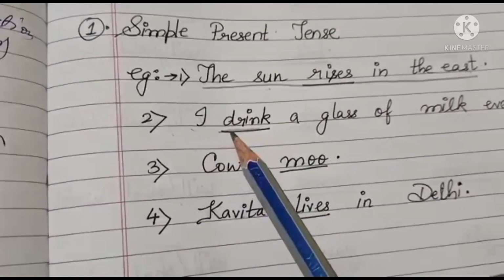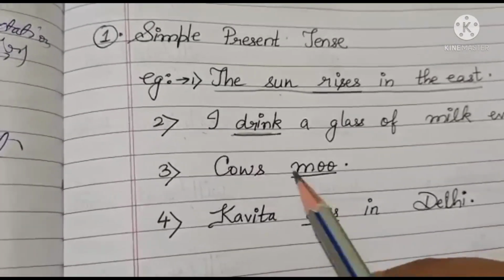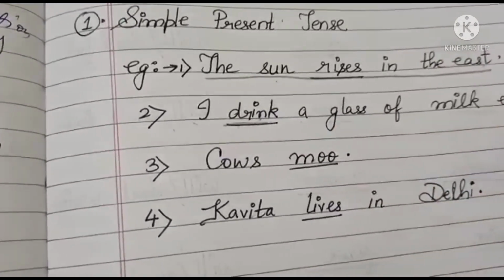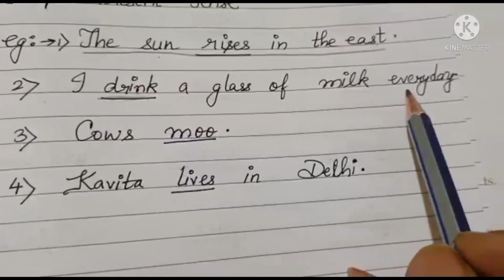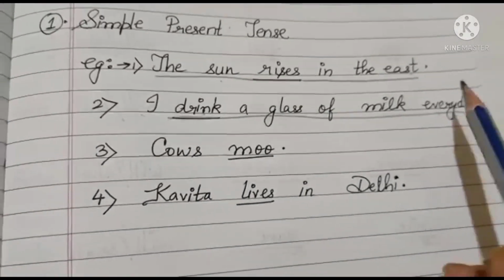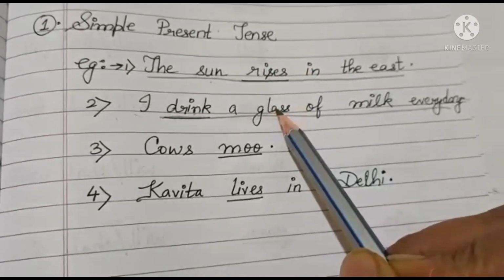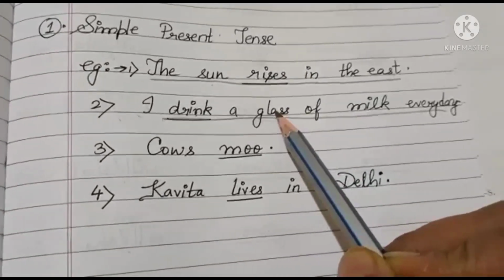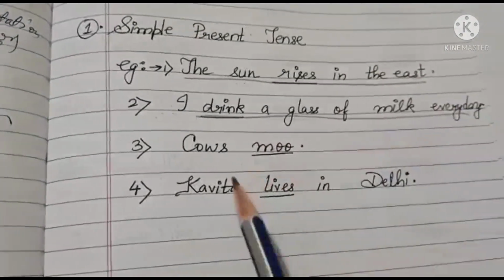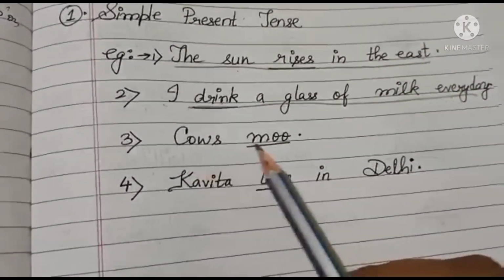Okay. We also use simple present tense to talk about habits and regular actions. The actions that you do every day. Like, I drink a glass of milk every day. So this action you do every day, ये रोज करते हो. So this is also a simple present tense sentence. Okay. So we use simple present tense to talk about universal truths, to talk about actions that we do every day, and we also use simple present tense to convey statements that are always true, like cows moo.